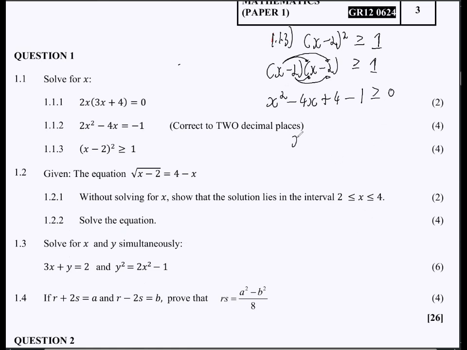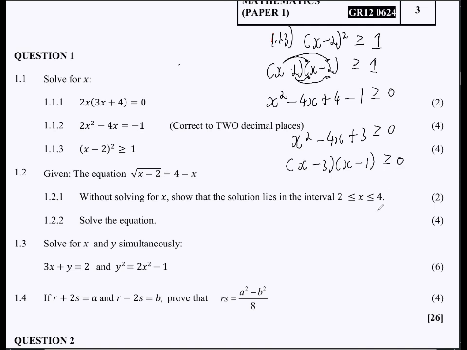Now, when we continue, we're going to have x squared minus 4x, and then 4 minus 1, that's +3, greater or equal to 0. Now, you can factorize this, or you can use the quadratic formula. If you are having a challenge with factorizing, then you can always use the quadratic formula, right? Because you already know about the quadratic formula. So there's no need for you to lose a mark just because you can't factorize, right? So this is x minus 3, and then x minus 1.